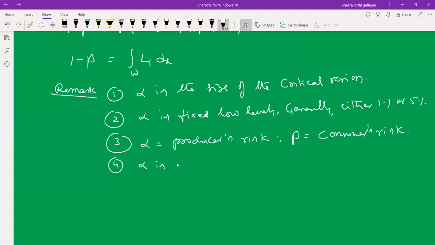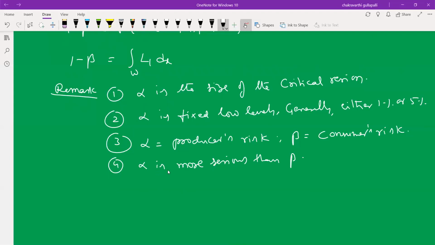Alpha is more serious than beta. Actually, there are two types of errors, and the two errors cannot be minimized together.